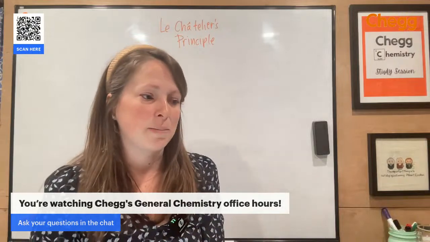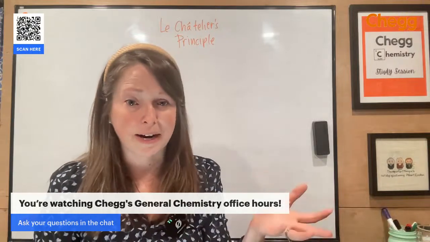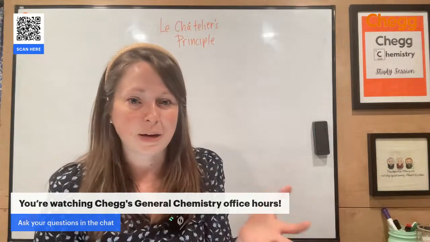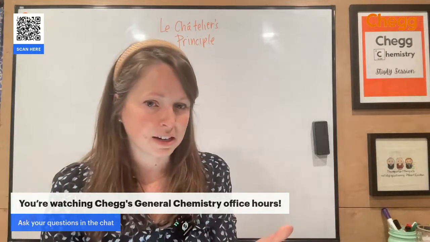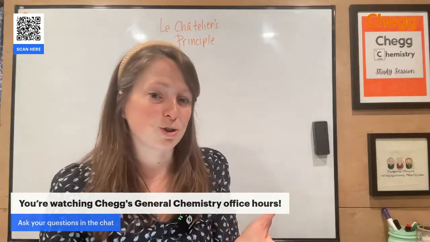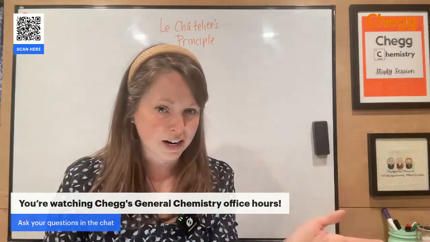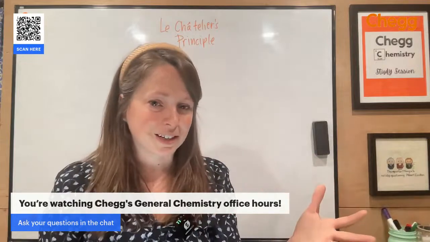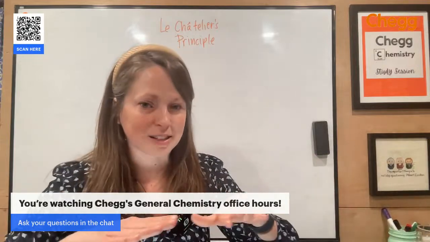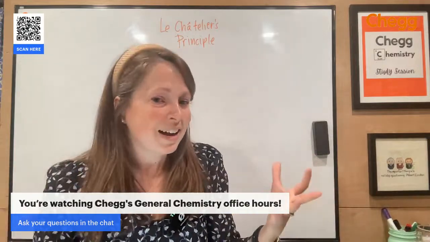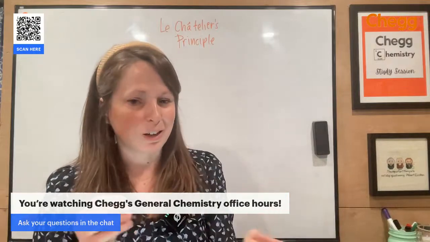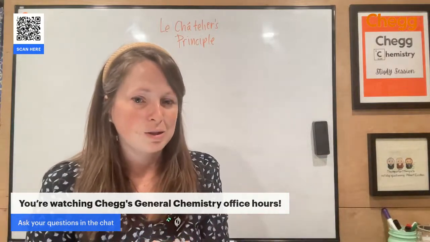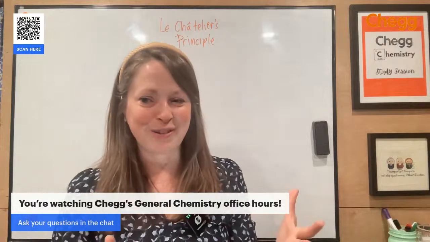So let's say, just for example, I increase the concentration of my reactants. What's going to happen to counteract that is I'm going to make more product. If I do the opposite, I increase the concentration of my products, the reverse reaction is going to be favored because that product is going to be changed back into reactants. Because again, the goal is just to get to a spot where we're still at equilibrium and we're not really noticing all of those changes. All right, so just a brief overview of Le Chatelier's.